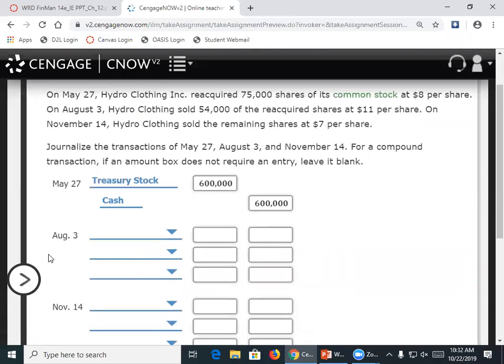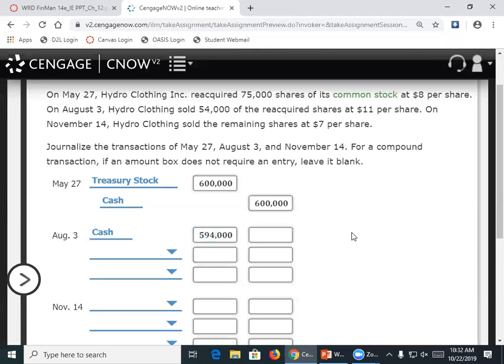What would I debit? Cash. Good. For how much? $594,000. Very good. 54,000 shares at $11 a share.